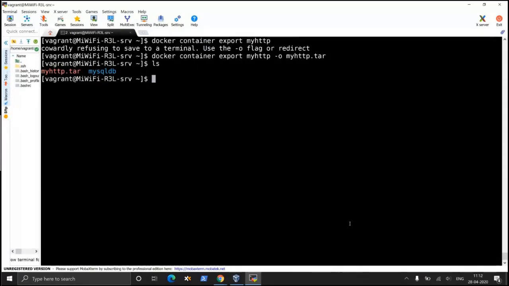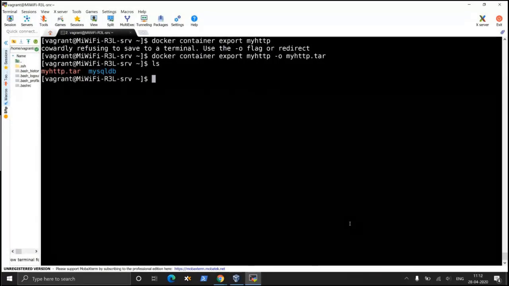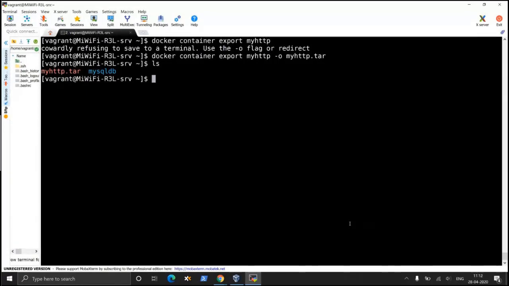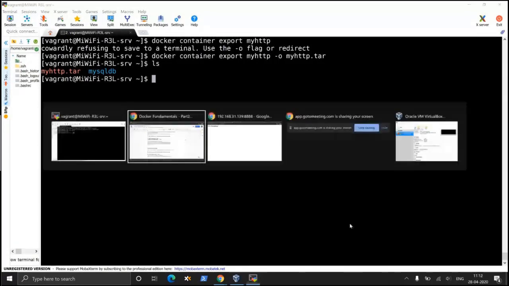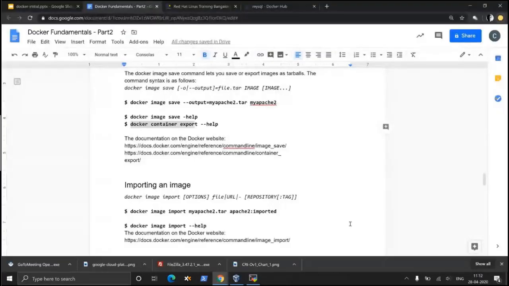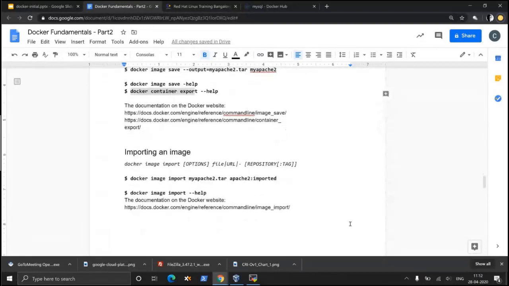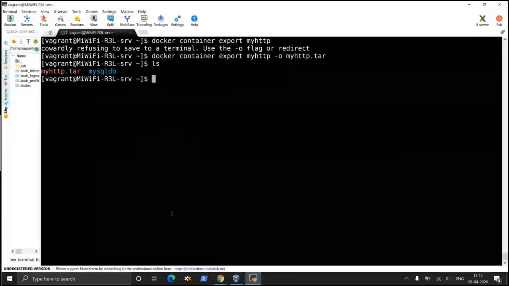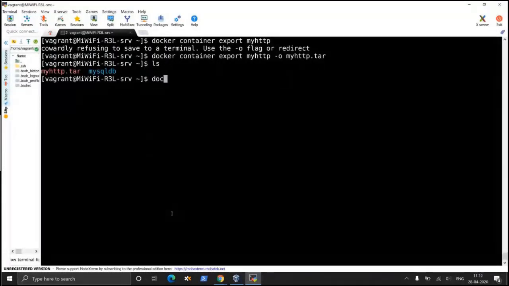If you want somebody else to have this, you can export this. So how do I import this as an image into my local image store? Right now, if I do a docker images, what will happen?